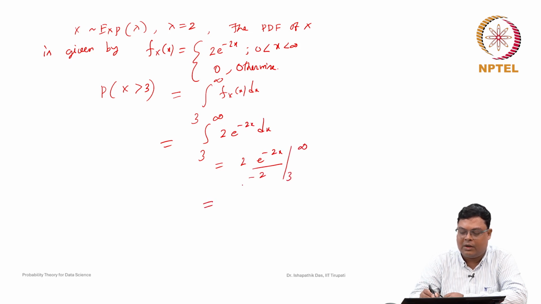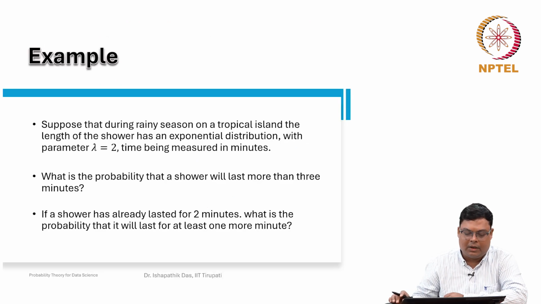So, this is minus of this at x going to infinity, which is 0, and then minus e to the power of minus 2 times 3, so e to the power of minus 6. So, this is the probability that X is greater than 3, the probability that a shower will last more than 3 minutes.